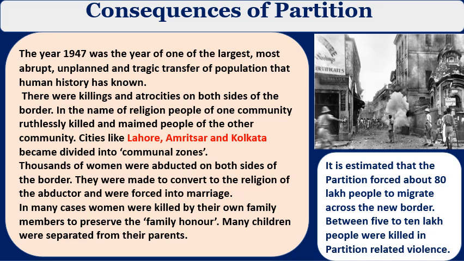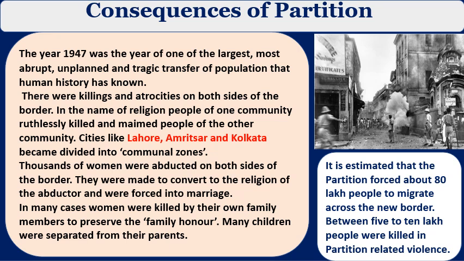Because of this, in many cases women were killed by their own family members to preserve the family honor. Because of this massive killing and atrocities on women and children, family members killed their own women for family honor. Many children were separated from their parents. Parents living in Pakistan, but children sometimes in India. Sometimes parents living in Delhi, children in Lahore. So it is a very pathetic situation that happened after partition.